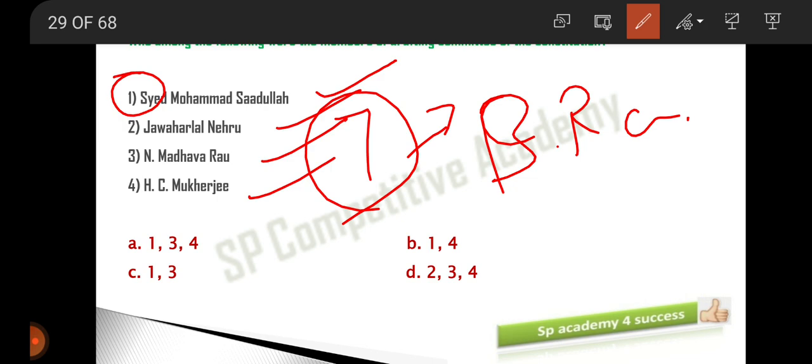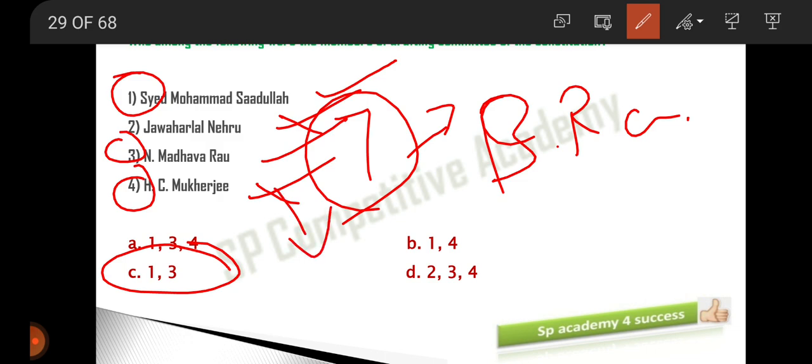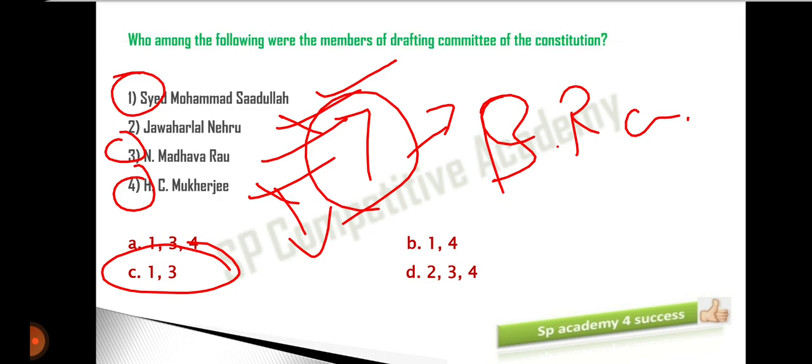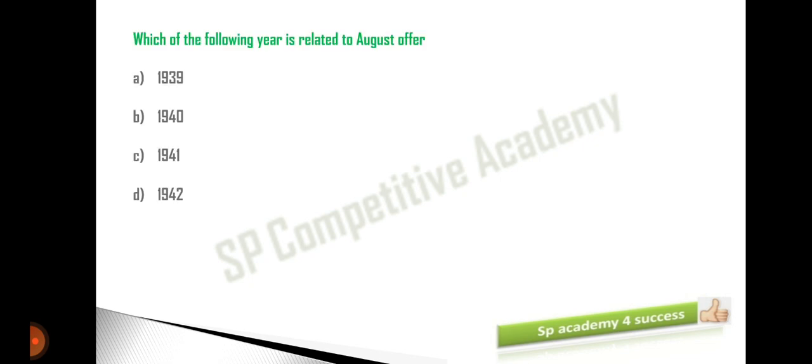Jawaharlal Nehru ji, no, he is not a member of the drafting committee. Madhav Rao ji, he was a member of the drafting committee. H.C. Mukherjee, no, he is not a member of the drafting committee. So who are the members of the drafting committee among the following? Mohammad Saadullah and Madhav Rao ji. So option C is the right answer for this. H.C. Mukherjee, I have told you in the previous videos also, was the Vice President of the Constituent Assembly. Now, moving on. C is the right answer for this.